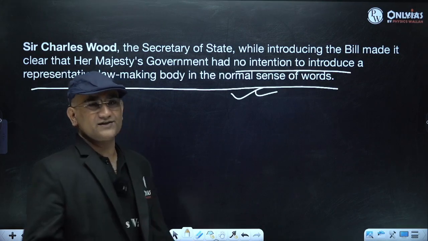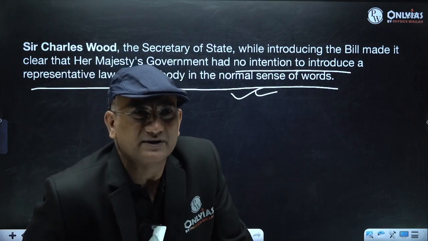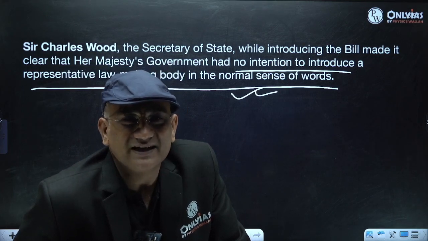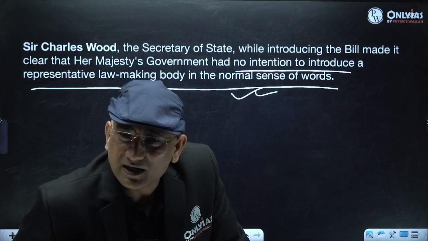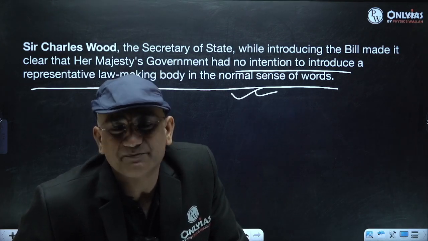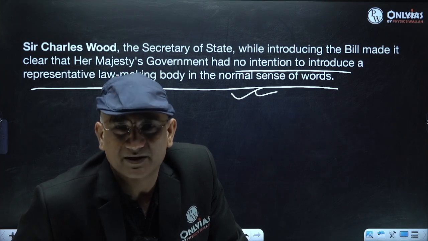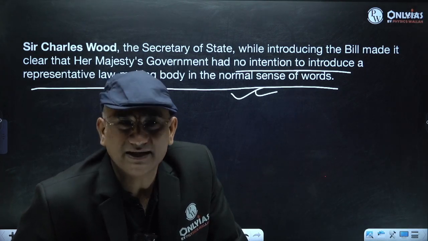So when you say legislative council, their real intention was different. They had a hidden agenda. They wanted to involve Indians, but were not ready to give them real representation or responsible government. That was the object of the 1861 Act.